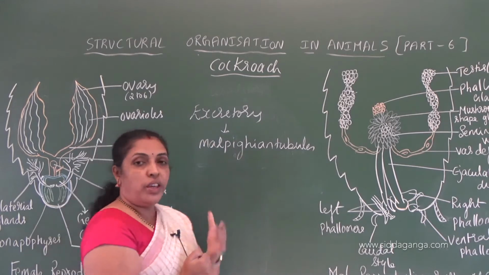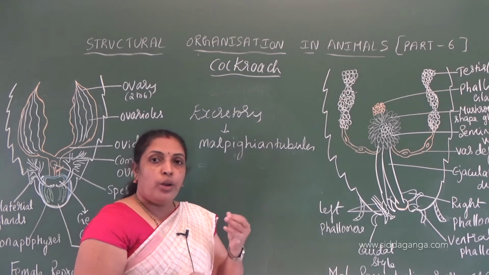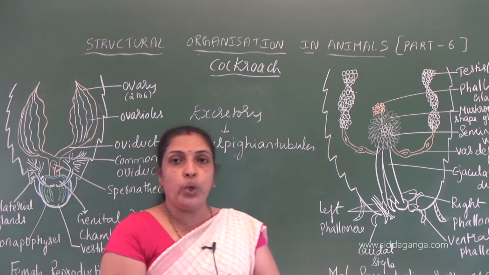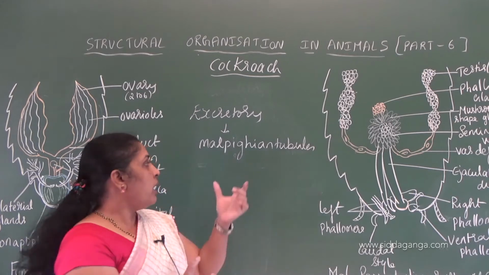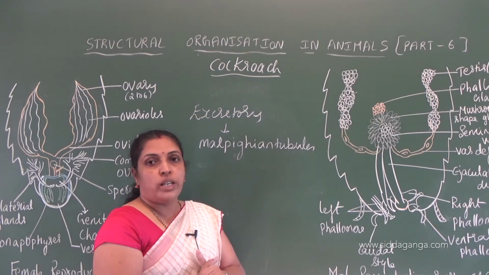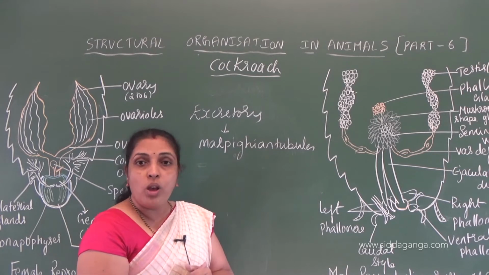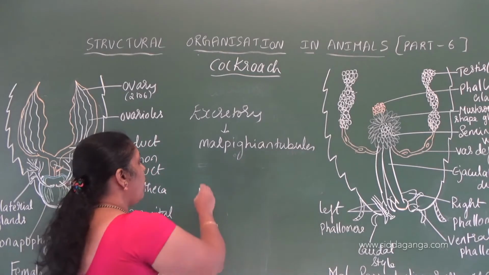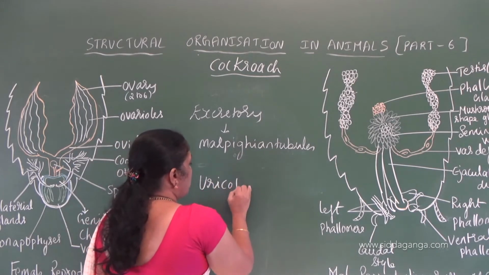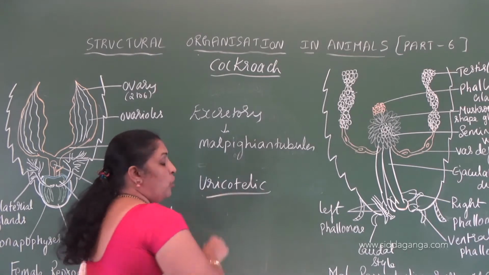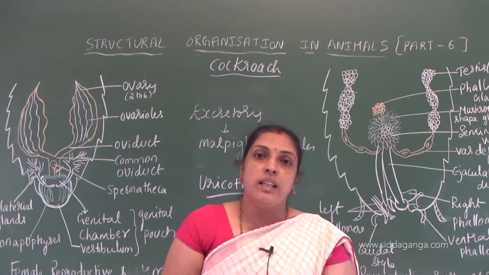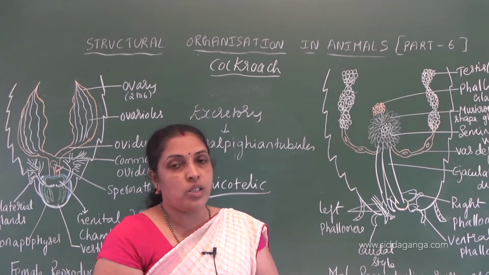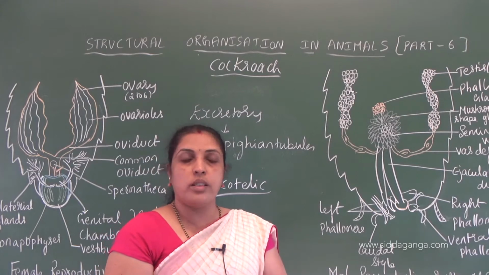So these Malpighian tubules will remove the excretory nitrogenous waste products in the form of uric acid. Understood? They convert nitrogenous waste products into uric acid and release it into the hindgut. That's why cockroaches are uricotelic organisms. Uricotelic organisms means their excretory product which is released will be uric acid. Understood? They are uricotelic organisms.